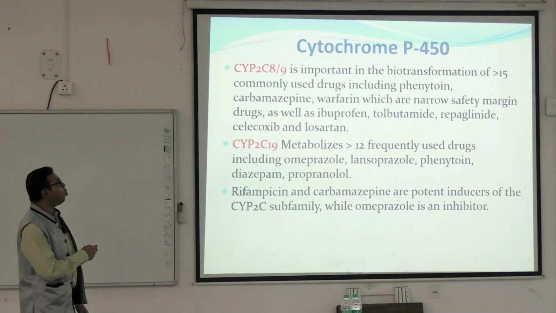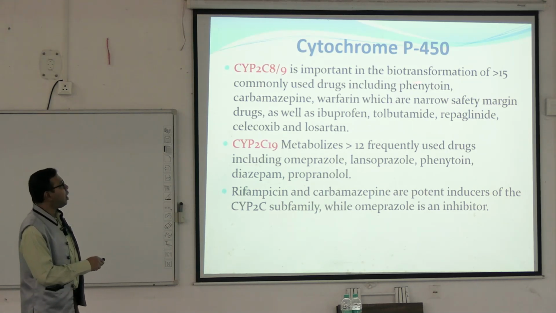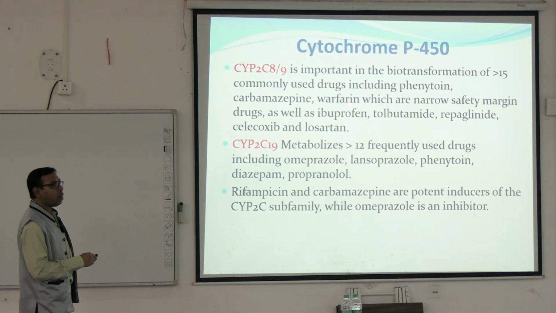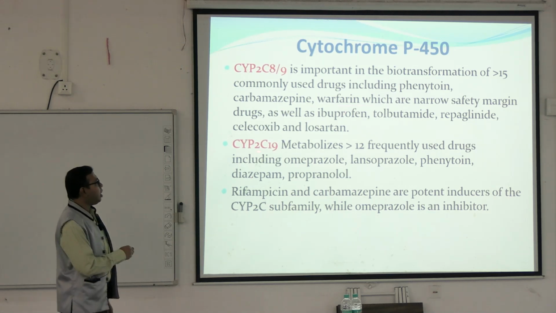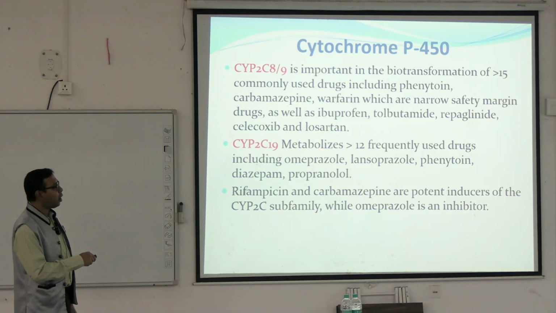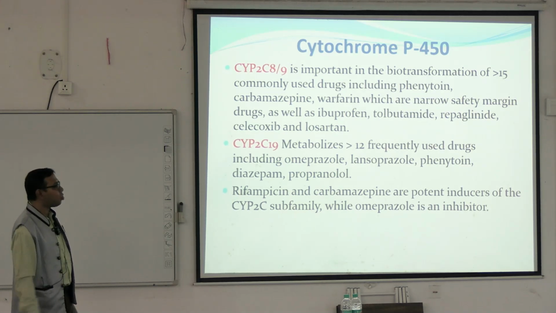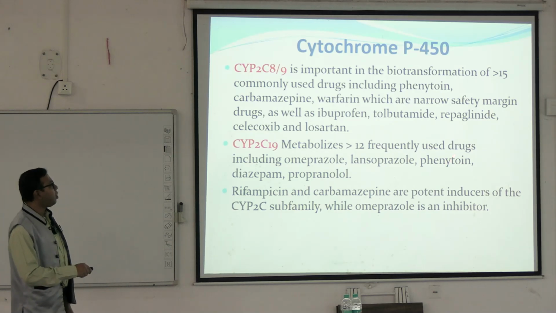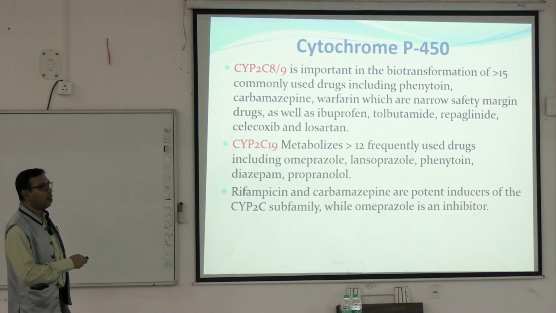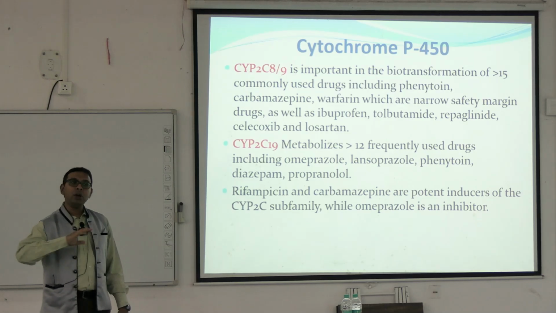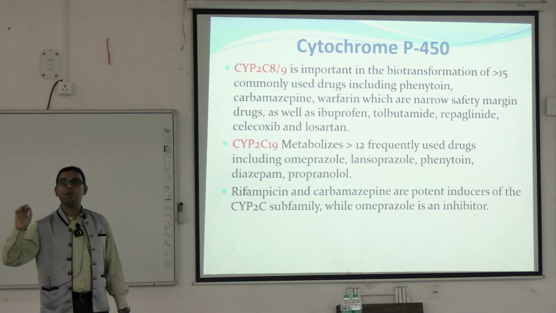Next is cytochrome 2C8/9. It is mainly used as a metabolizer in the case of phenytoin, carbamazepine, warfarin, etc. CYP2C19 is another cytochrome P450 system that metabolizes more than 12 frequently used drugs like omeprazole, lansoprazole, etc. Phenytoin also, you can see, here is also phenytoin. So there are some drugs that are metabolized by more than one type of cytochrome P450 enzyme.